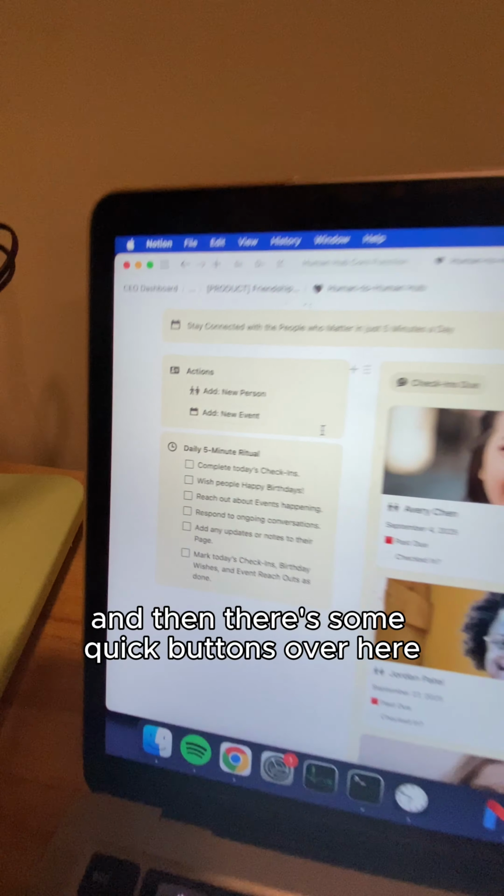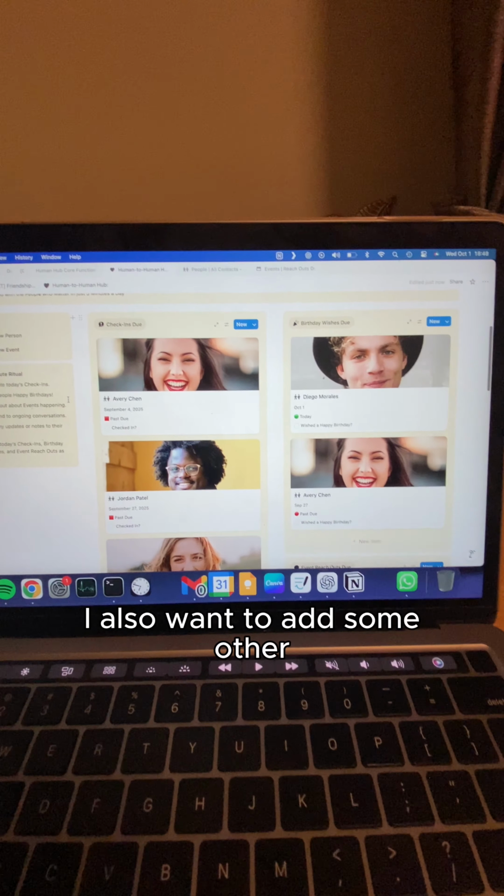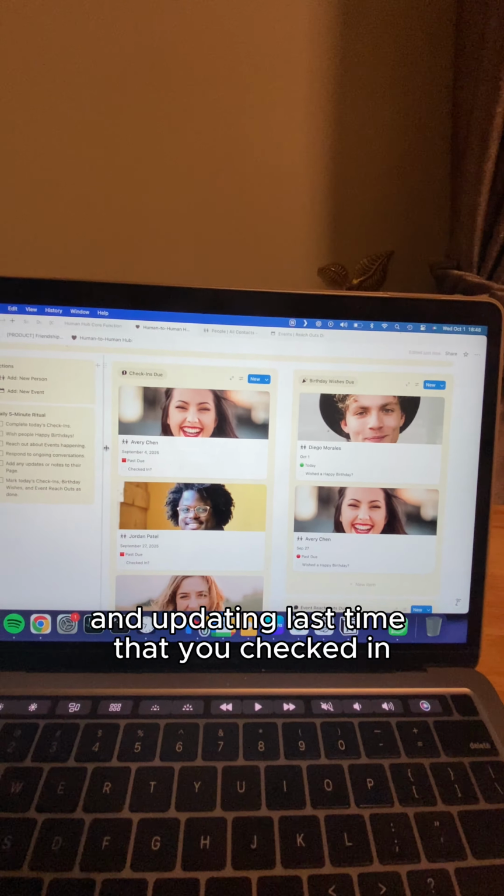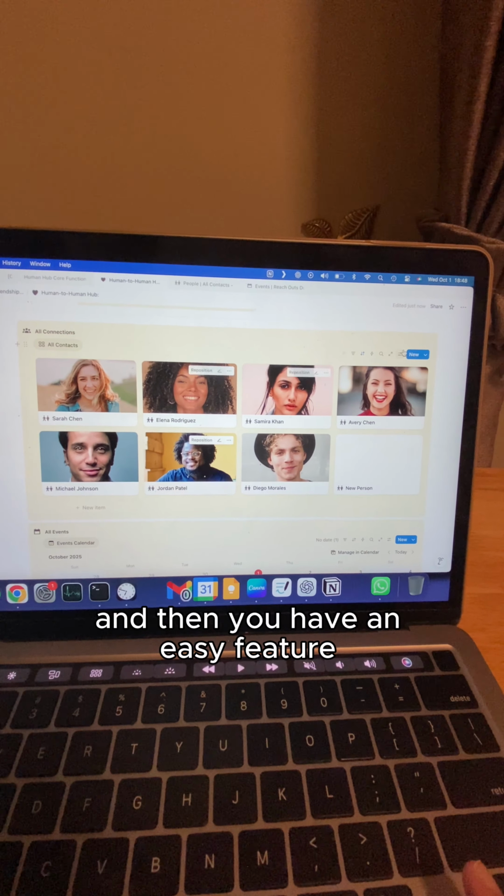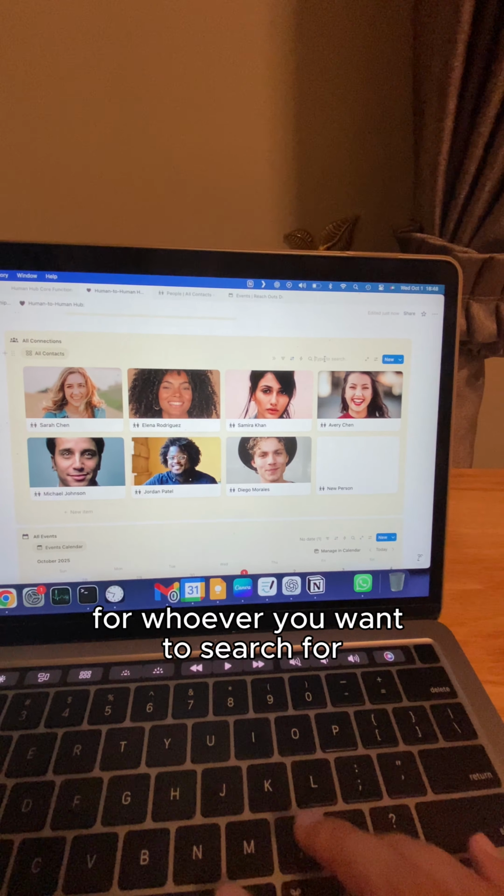And then there's some quick buttons over here of adding new person or adding new event. I also want to add some other buttons for adding notes and updating the last time that you checked in. And then if you scroll down, you can see all of your connections, and then you have an easy feature to just search for whoever you want to search for. So if you want to look for Sarah, here's Sarah.